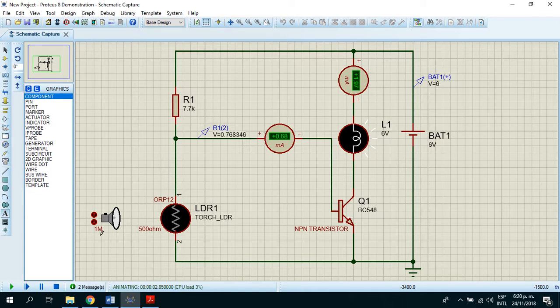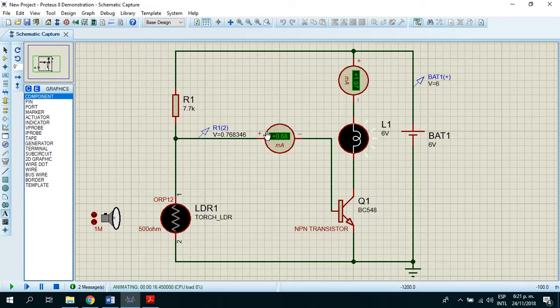Okay, notice that right now our LDR is in the dark, and in the dark the resistance is 1 megaohm. At this point we have the lighted bulb. We see the current flowing through the bulb and through the collector and emitter of the transistor.